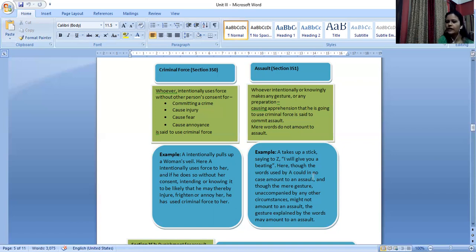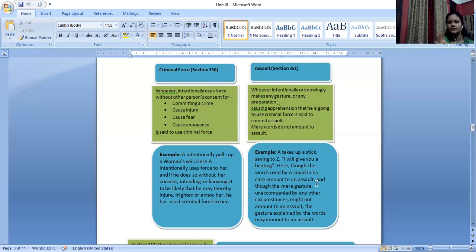Here, though the words used by A could in no case amount to assault. If I am simply sitting and I just told you someday, I'll hit you, that is not assault. Why? Because it is not accompanied with the gesture, right? So it should create some kind of an apprehension that I'm just about to cause you the harm, or I'm just about to use criminal force, right? That about-to thing should be there. If I'm just sitting at my home, relaxing, and I'm just saying, okay, fine, someday I'll kill you, that is not assault, right? But if I'm like, okay, I'm just coming and giving you a tight slap, that will be assault, right? When you apprehend that maybe next moment I'll just use criminal force.